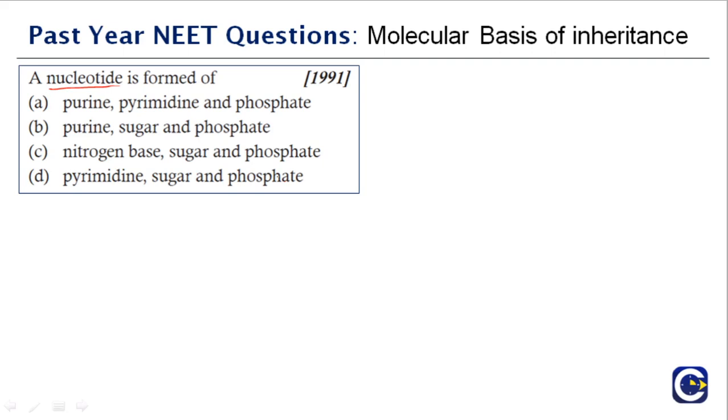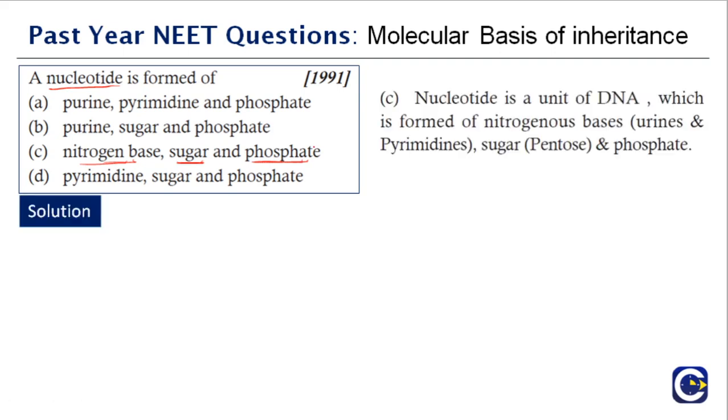Nucleotide is formed by nitrogenous base, sugar and phosphate. These terms, nitrogenous bases, nucleotides, nucleoside, are very important. You can definitely expect questions here, and sometimes they can be confusing if you don't know the concept. So the right option is